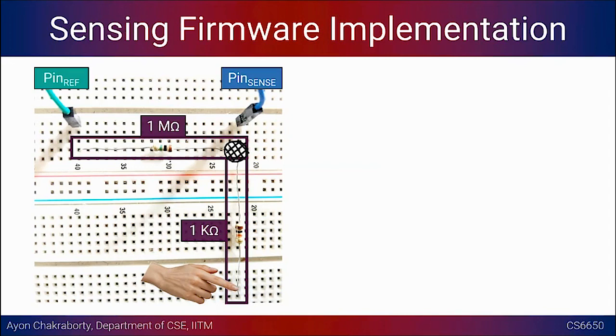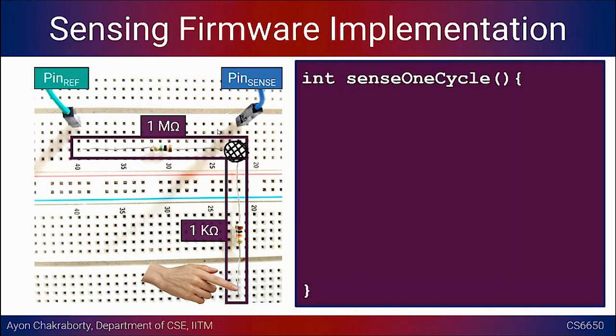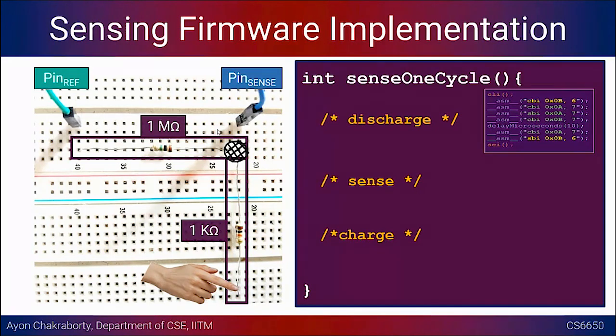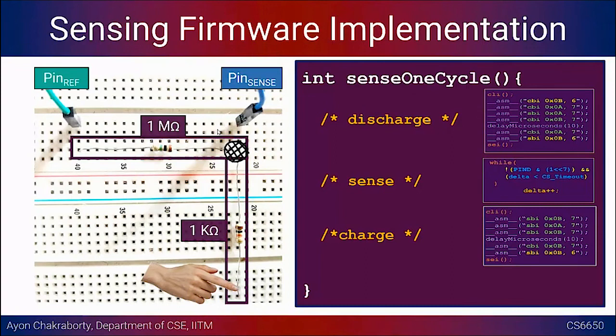There is a high resistance and there is a low resistance, right? And why this is high, we are going to explain all these things more as you look at the performance of the sensing system. Okay, so there could be this one sensing cycle which will have a discharge, sense, and charge phase. And after that, we already know the different corresponding implementations. We have looked at how the discharge was taking place, how the sensing was taking place, and how the charge part was taking place, right?